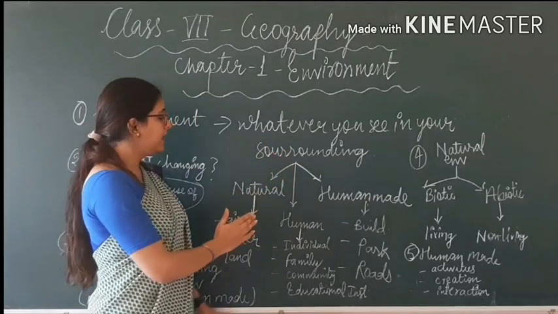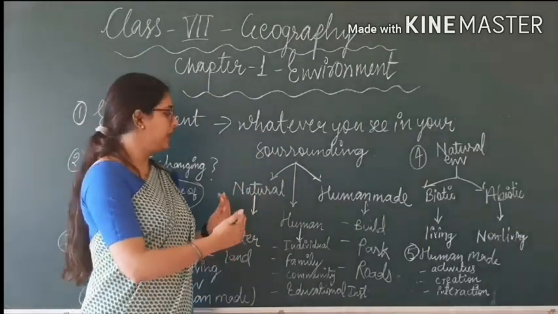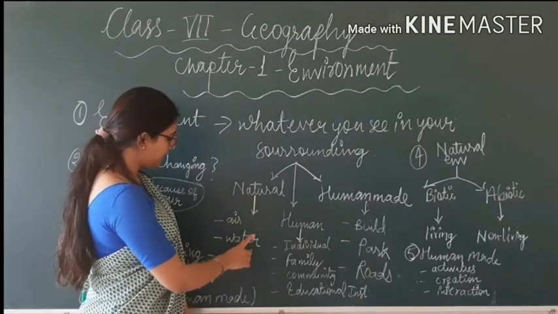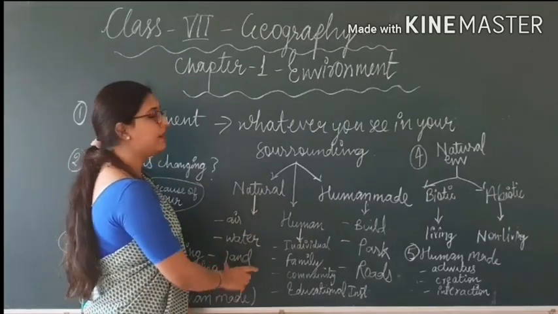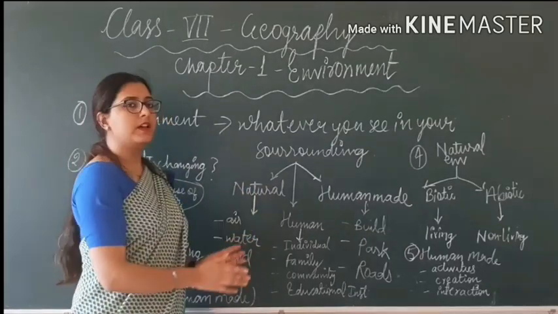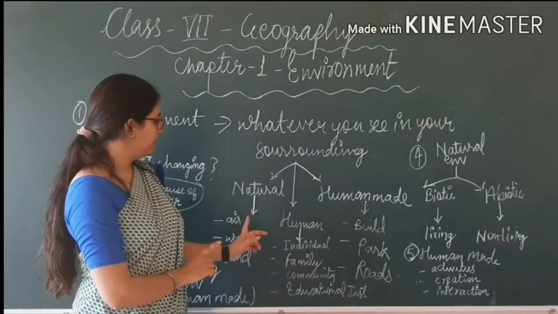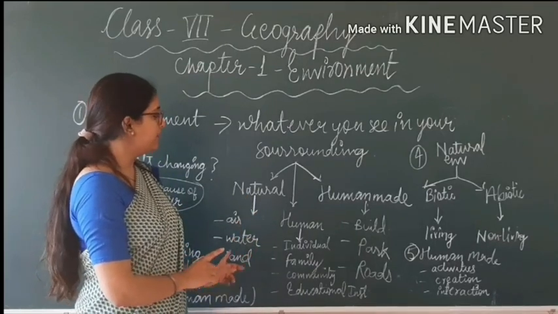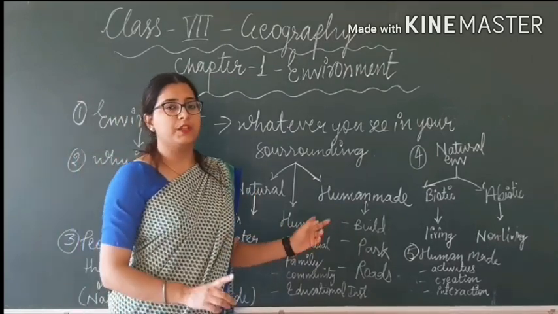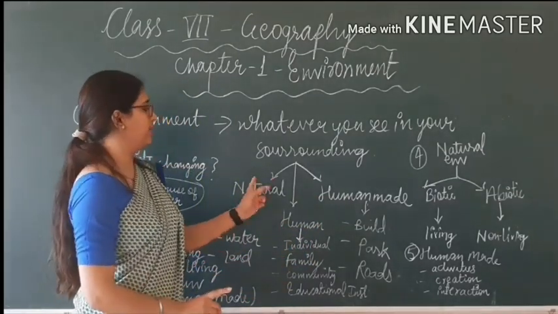Now see, what is natural? Natural means what comes out from the nature, like air, water, land. All these are natural environment. We observe all these things surrounding us, and these come from the nature. That is why it is known as natural environment.